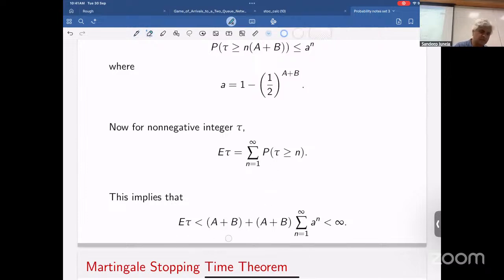Everybody with us so far? Parin, what's troubling you? The 1 by 2 to the a plus b. If we're going in one direction, shouldn't it be 1 by 2 to the power a or 1 by 2 to the power b?